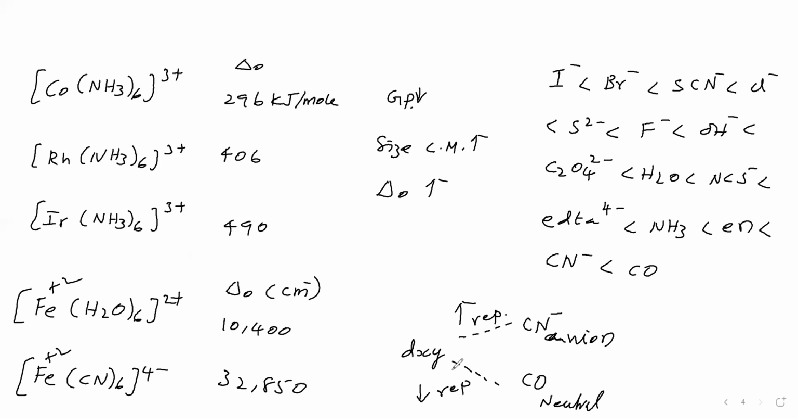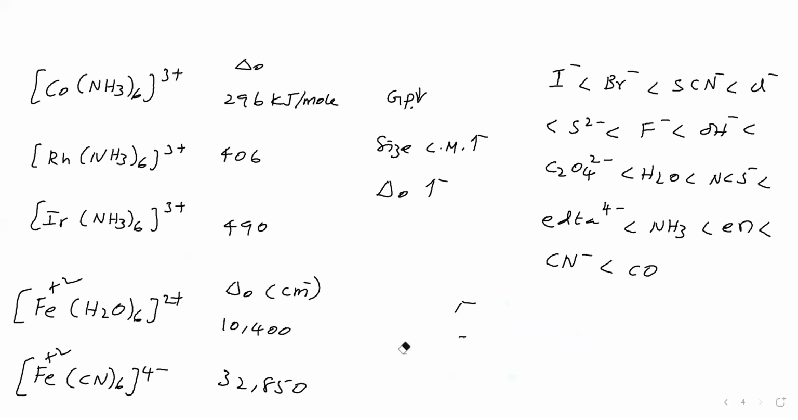Therefore, how should the crystal field splitting energy be? More for CN-, less for CO. But actually CO has more when compared to CN-. Crystal field theory is unable to explain this fact. Therefore, crystal field theory also has some limitation, but though the limitation is there, it explains something.